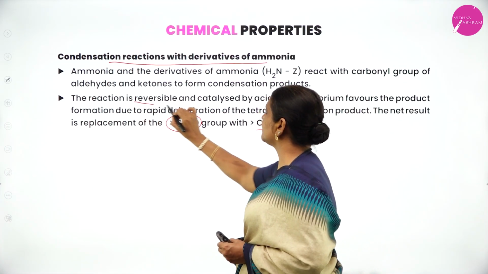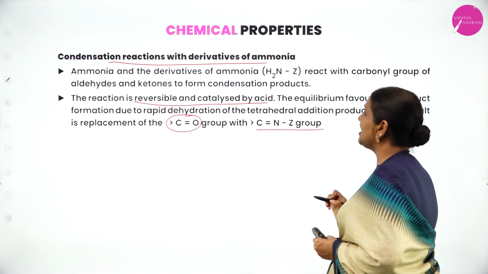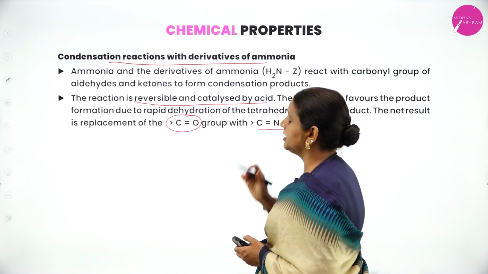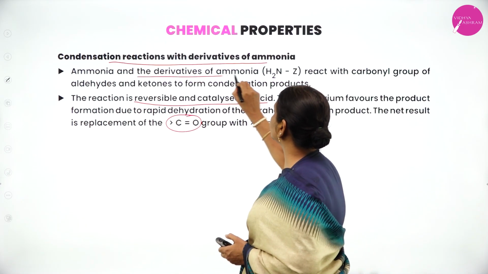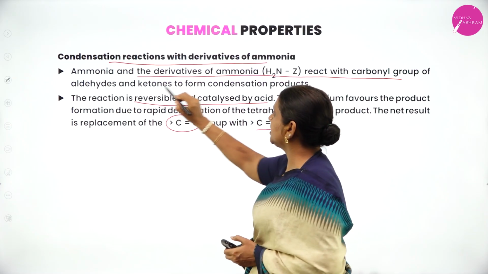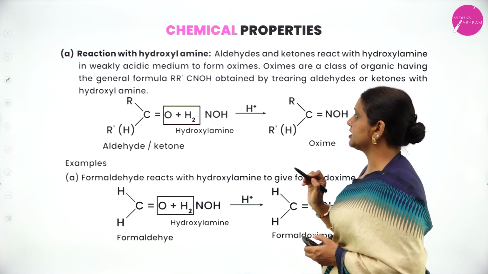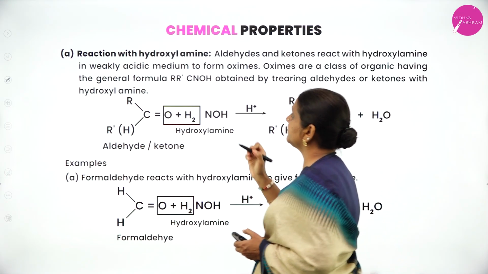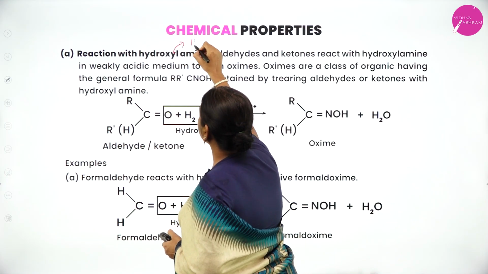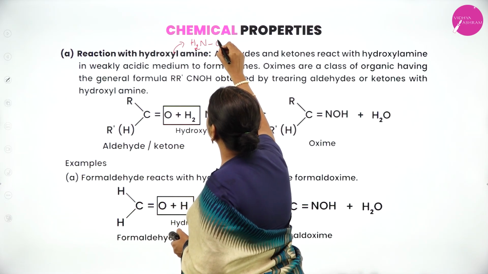And this reaction is reversible and it is catalyzed by acid. Therefore, ammonia and the derivatives of ammonia react with carbonyl group of aldehydes and ketones to form condensation products. First one, reaction with hydroxylamine. The formula of hydroxylamine is H2NOH.